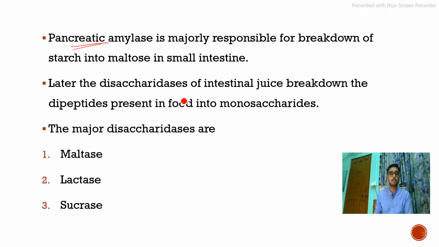Along with maltose, which has come from the breakdown of starch, the common disaccharides we need to digest are sucrose and lactose. The body can only take up the monosaccharides, the sugars glucose, fructose and galactose. It can't absorb the disaccharides because they are large molecules. The small intestine has the capability of absorbing monosaccharides.